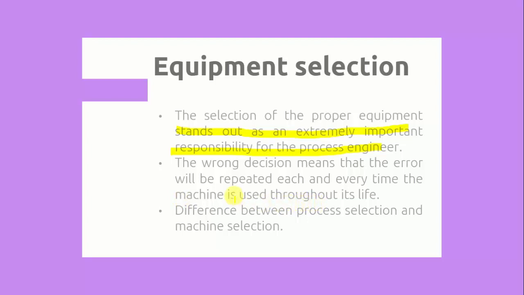Whenever a process engineer selects the wrong process, it only costs for one year for one product. But whenever a process engineer selects the wrong machine, it will cost the company for the lifetime of that particular machine. So selection of equipment is very important in process planning and tool selection.